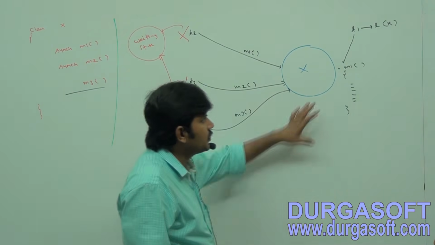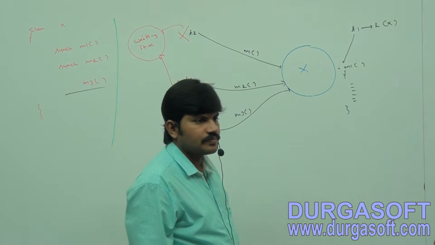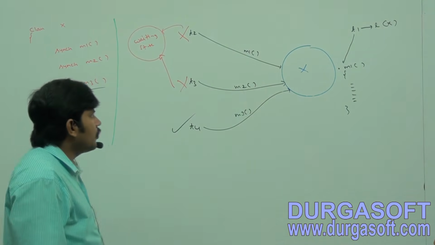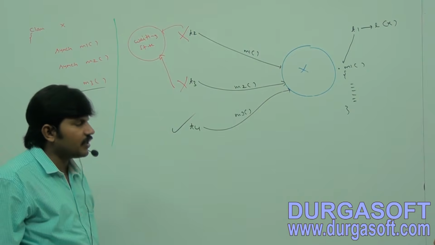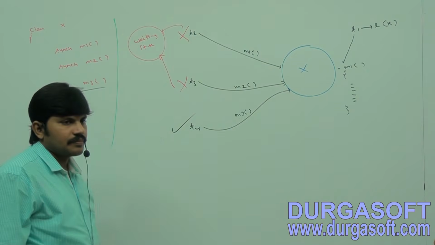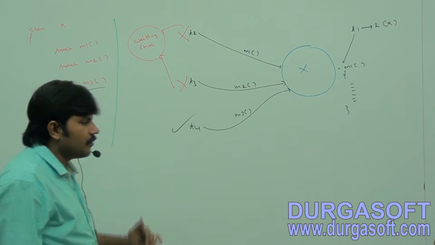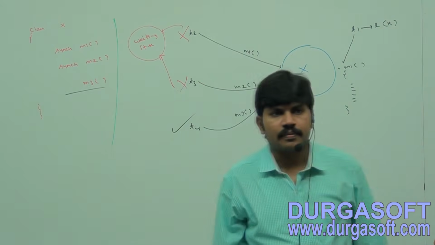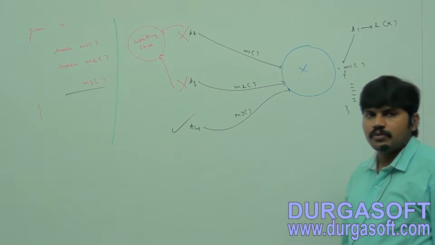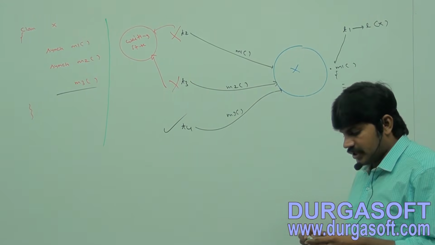T1 starts execution of M1. If T2 came to execute the same M1, it goes to the waiting state. T3 came to execute the M2 method, waiting state.